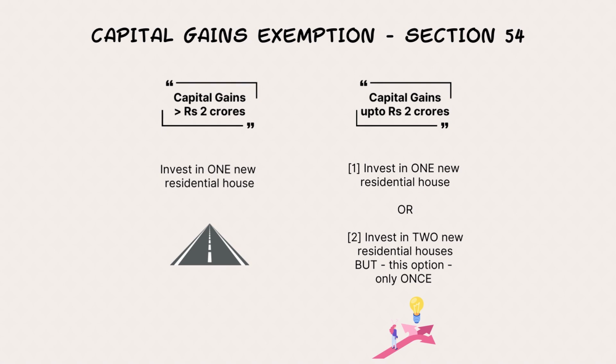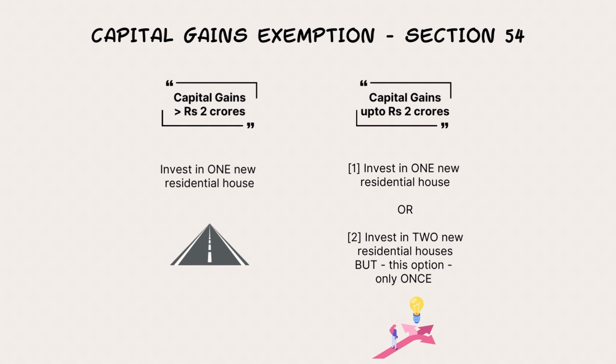Later in the future, he can only go 1 to 1. So sell 1, buy 1. I hope these points are clear. So that is the condition when the capital gains is only up to rupees 2 crores. When it is more than 2 crores, it's very straightforward. Only one more new residential house he can invest in. So this is about section 54.